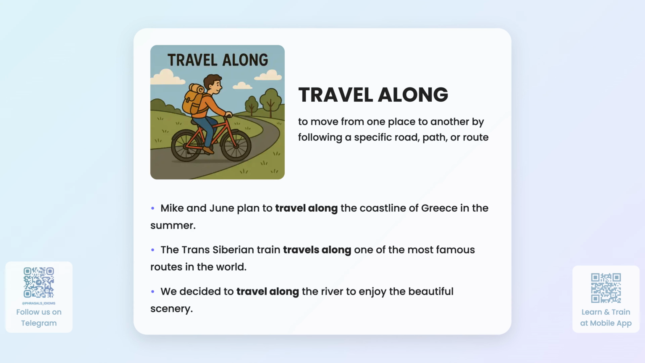Phrasal verb, travel along. Definition: to move from one place to another by following a specific road, path, or route. Examples: Mike and June plan to travel along the coastline of Greece in the summer. The Trans-Siberian train travels along one of the most famous routes in the world. We decided to travel along the river to enjoy the beautiful scenery.